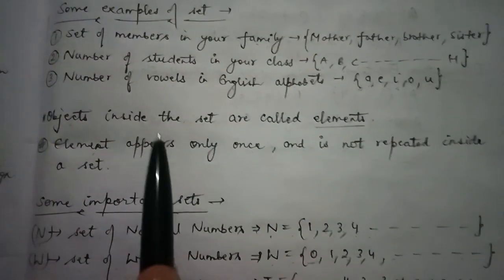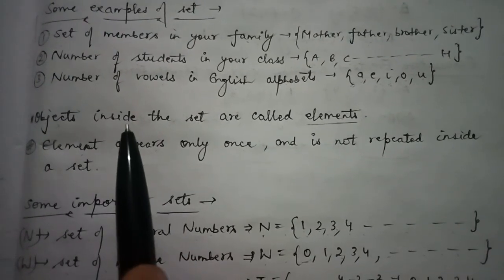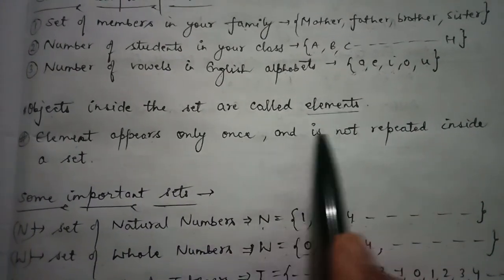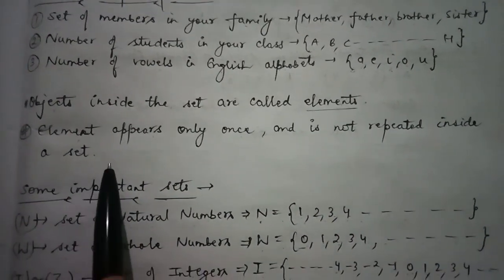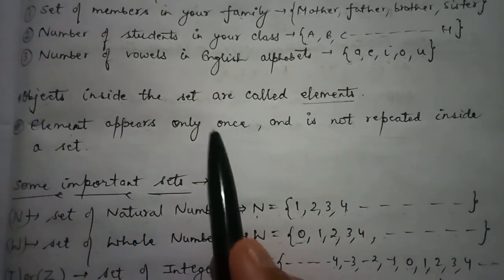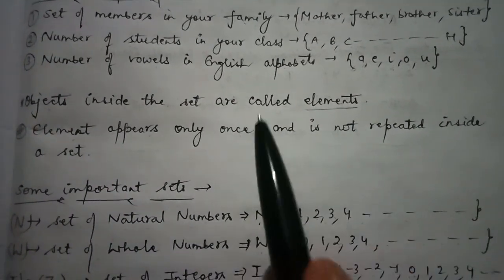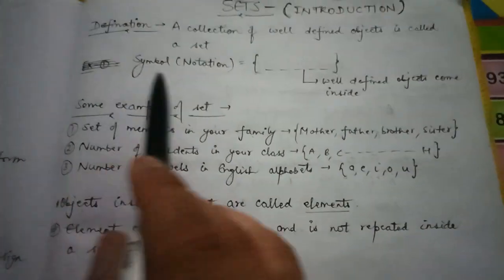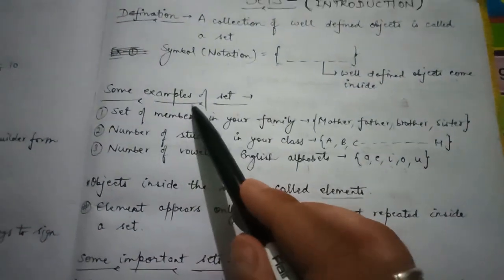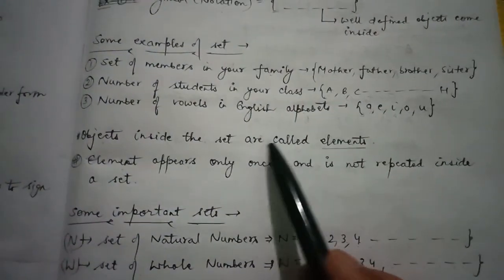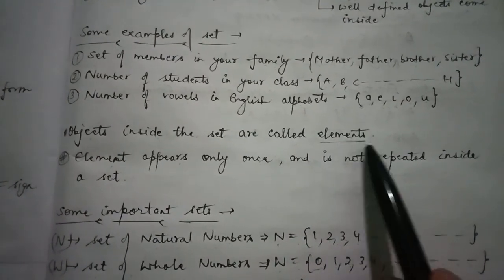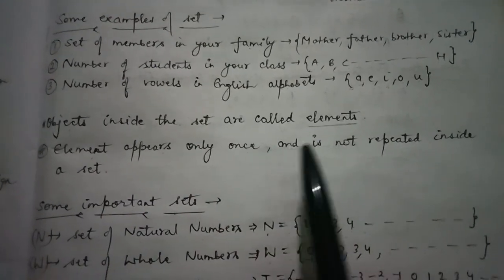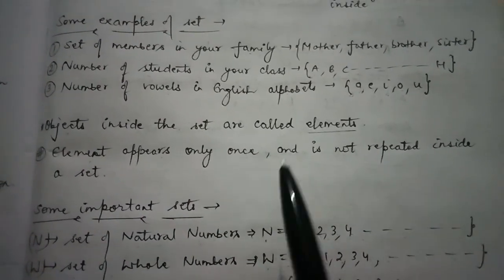So it's the first and foremost rule that an element appears only once and is not repeated inside a set. So we learned about the definition through some examples, we learned that the objects inside a set are called elements, and that elements must appear only once and should not be repeated inside a set.